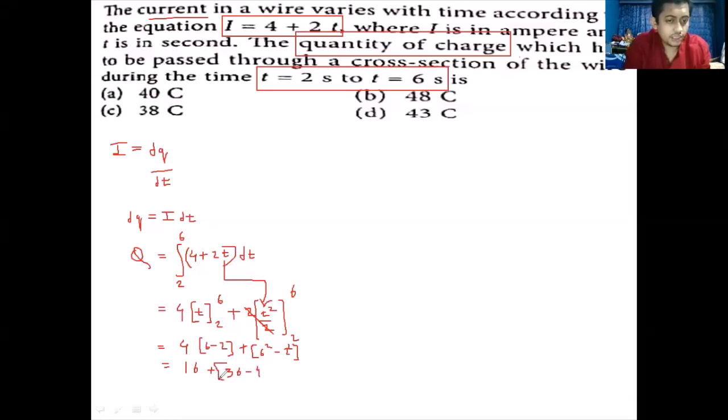Agreed. So dear students, 36 minus 4 should give me 32, and 32 plus 16 is 48. So 48 coulomb is the charge. Option is B.